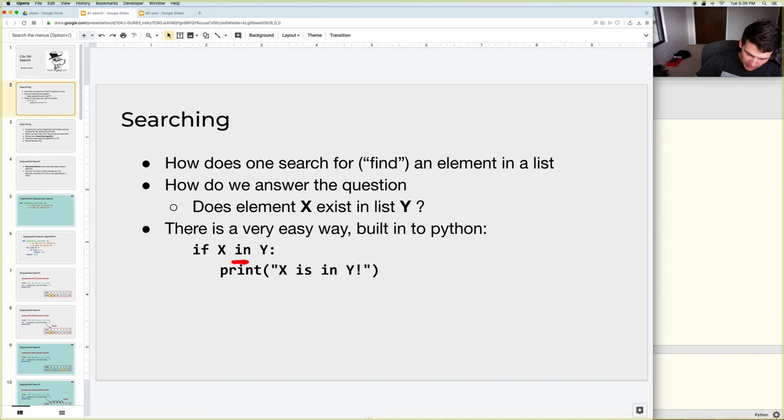Now, what if I asked you to check if an element is in a list or not? Not necessarily to find the index that it's at, but just to tell me, is this element in some list, but without using the in keyword, and without using any other built-in methods of lists that would allow you to find it easily. So how would you go about doing that in a way where you actually loop through the list to check if the element is in there or not?